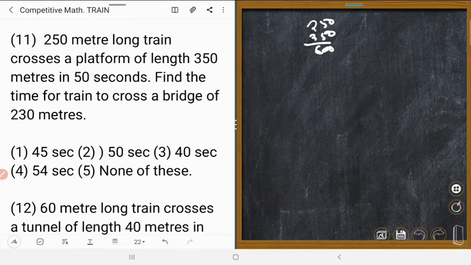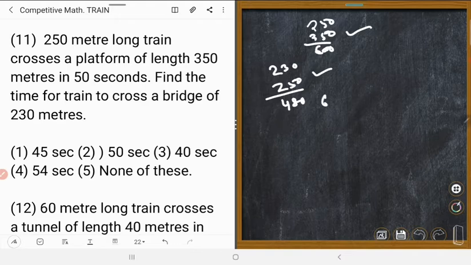Could you understand? And in the second instance, the train passes a platform whose length is 230. That means 230 plus 250 is equal to 480. This is the first distance, this is the second distance. Now let's calculate how much time the train takes to cross the 230-meter length platform.